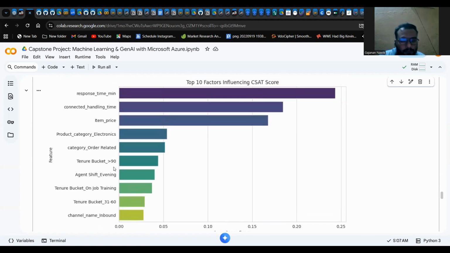So the business insight is clear. Flipkart doesn't need to hire any senior agents. They just need to focus on operational efficiency and reducing the time customers spend on the phone.